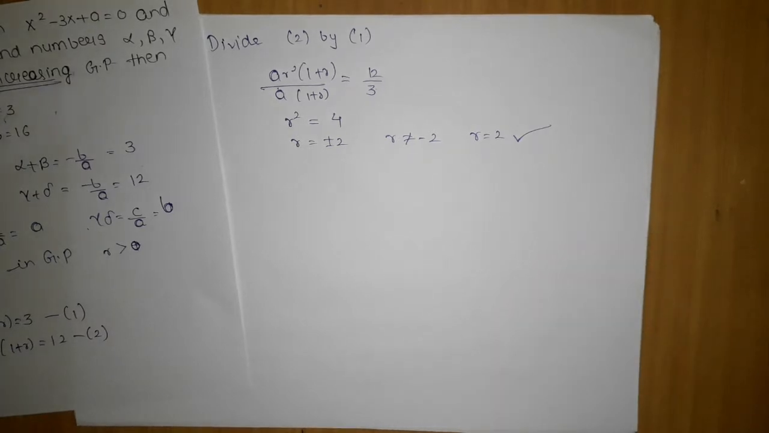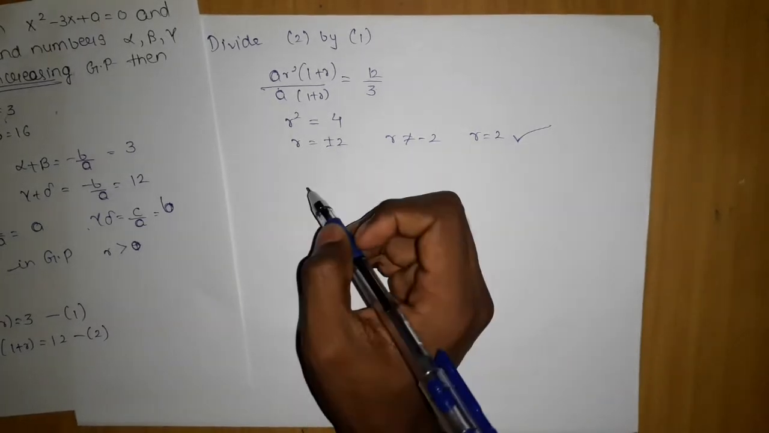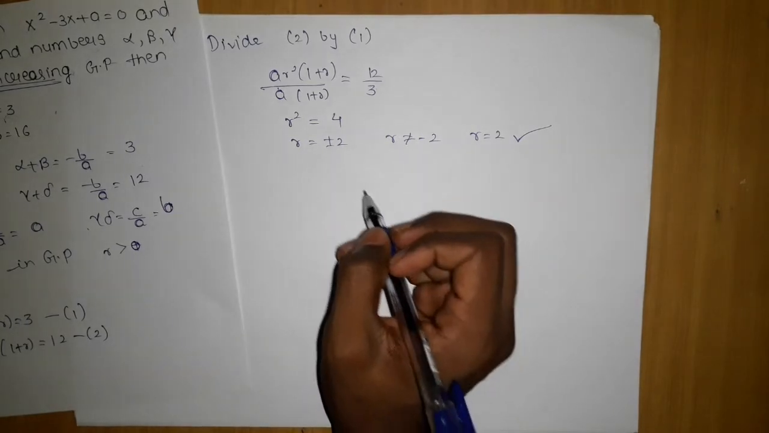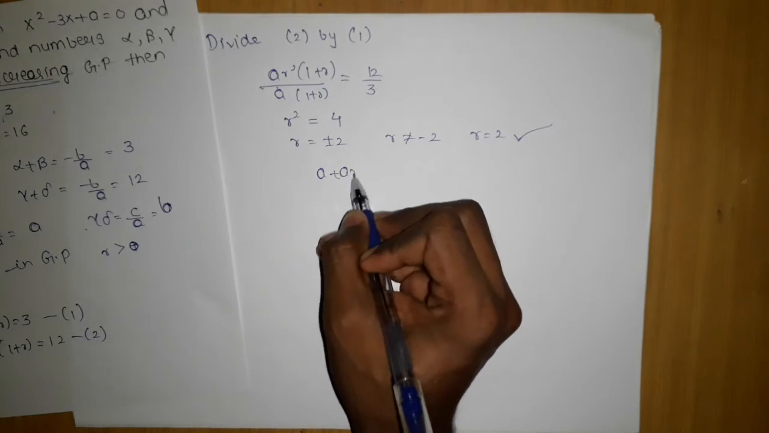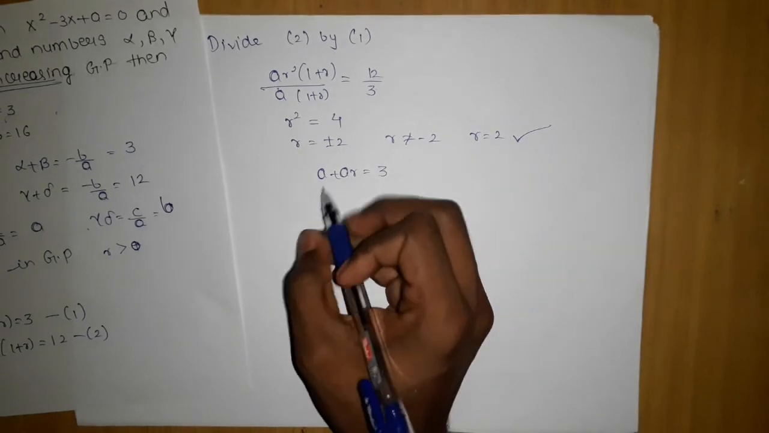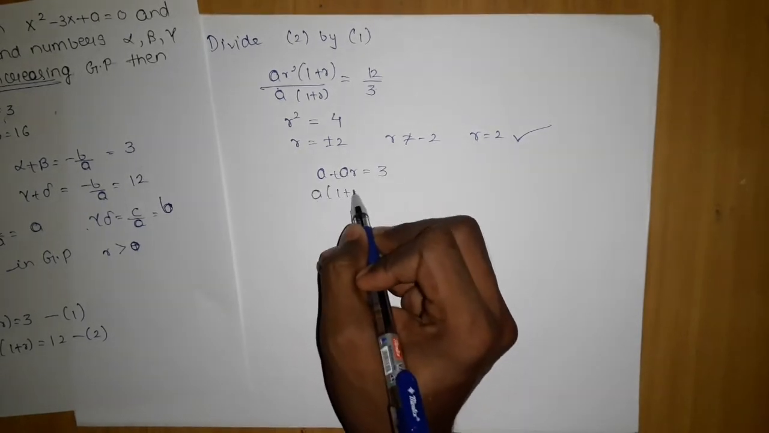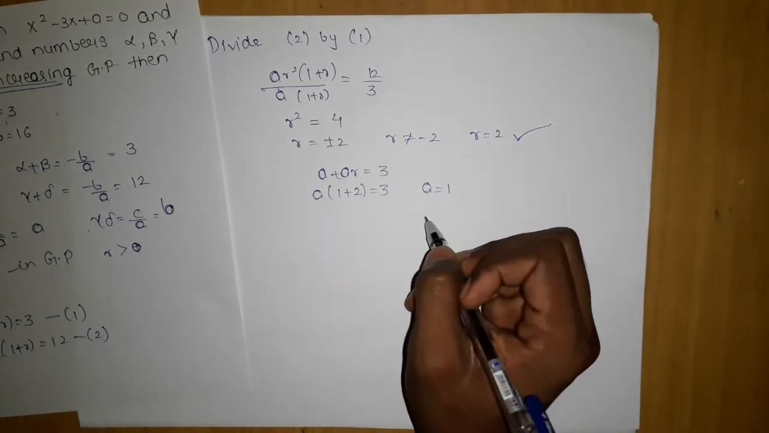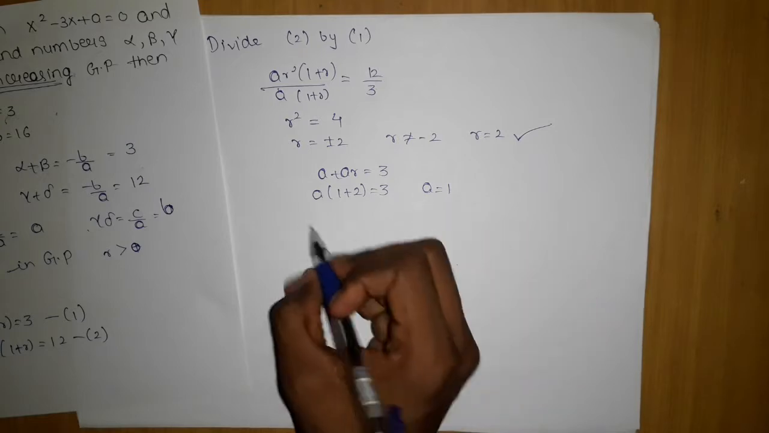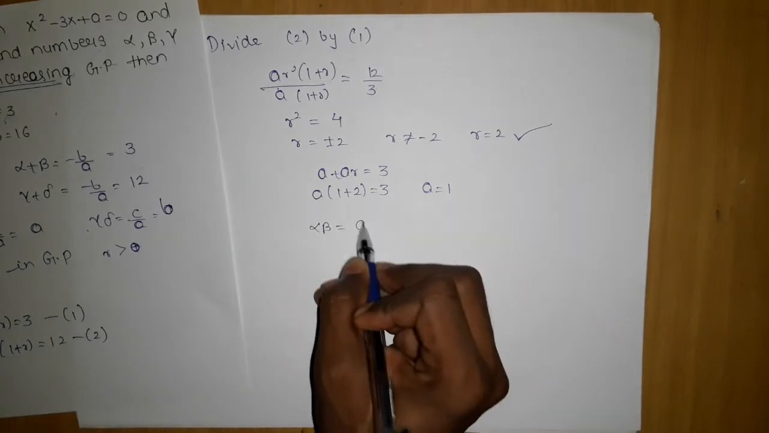If I got my R, can I get my A? How? By substituting the value. I know A plus AR equals 3. Let's substitute the value. Take A common, 1 plus 2 equals 3, so I got my A equals 1. And I know alpha into beta is my a.